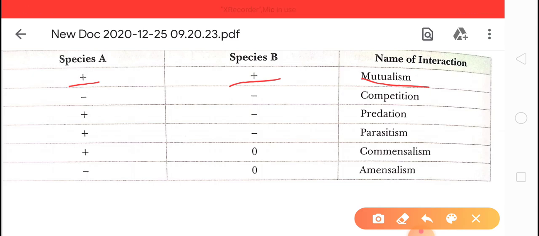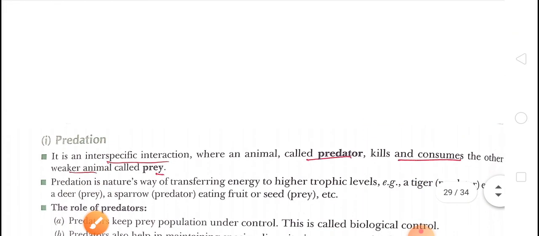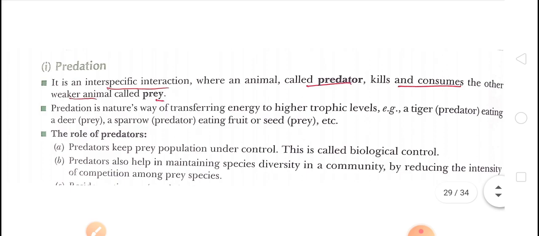So here are 6 interspecific interactions. We'll discuss all 6 in detail. Okay, so start. First of all, we're taking predation.